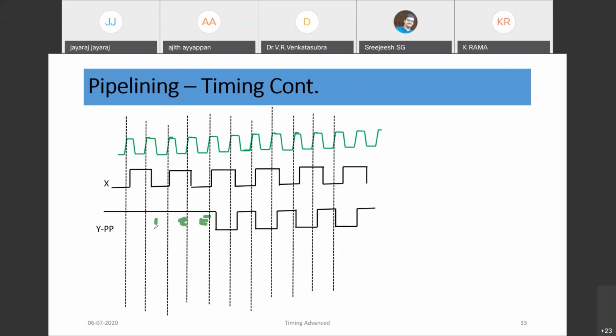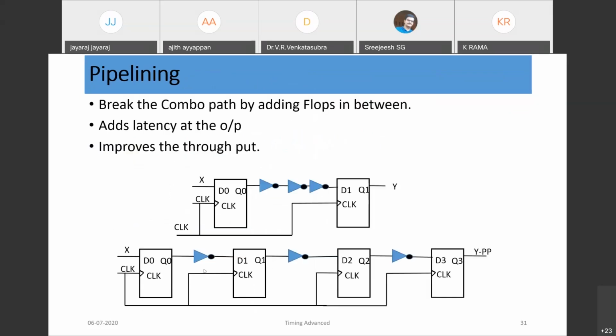If you look at this pipeline stage, initial latency would be there. Further, we will be getting the output every clock cycle, and then the output keeps toggling. So you can draw the timing and analyze. This is called pipelining. It takes say 3 clock cycles to fill the pipeline. Further, previous data would be ready, and like that data keeps being pushed, and per clock cycle we will be getting the output ready. So this is a very important concept.